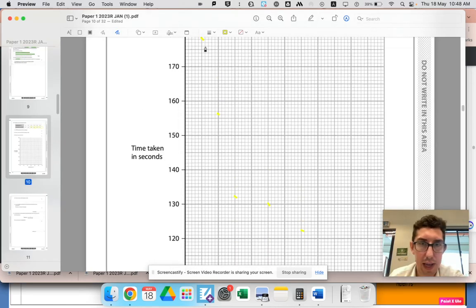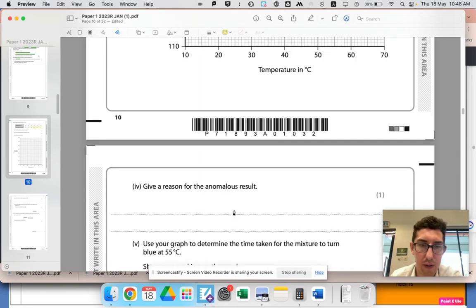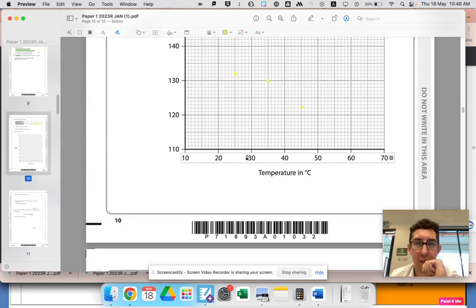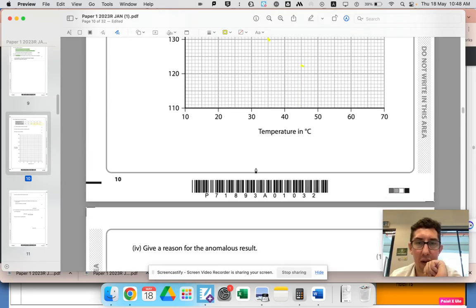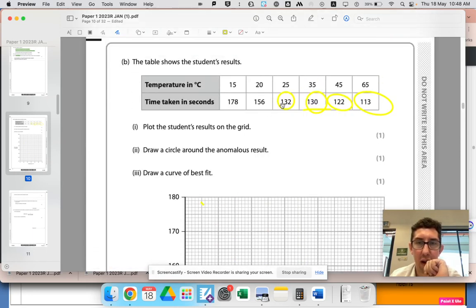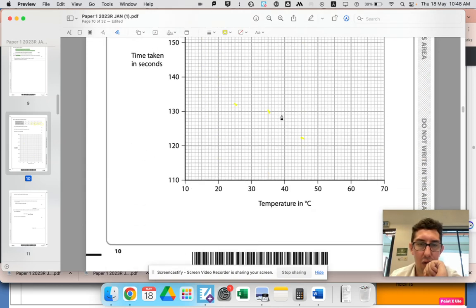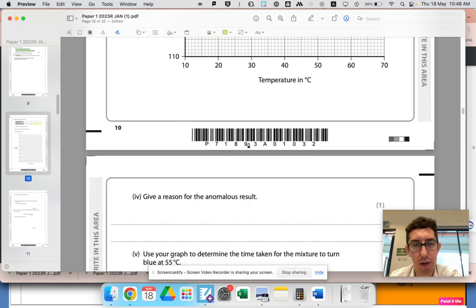The points, so we can see these points here. We can see the line of best fit would run down here, down here, down here. So we can clearly see this is the anomalous result at 25. It says give a reason for the anomalous result. Well, I guess they could have messed up by not starting the timer properly, because the time should be higher. Maybe they didn't measure the temperature correctly. Maybe it's actually a higher temperature, because that would fit if it was. Yeah, it would.